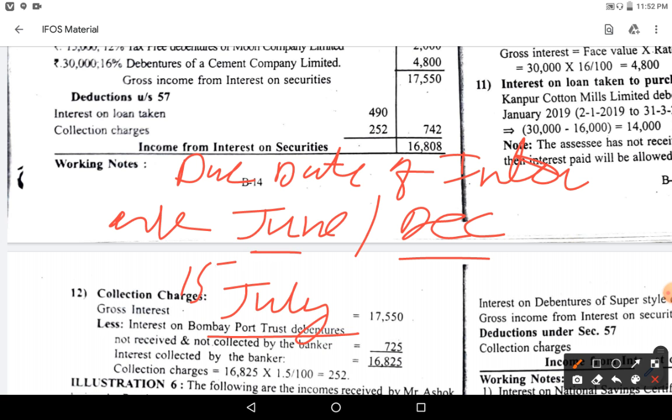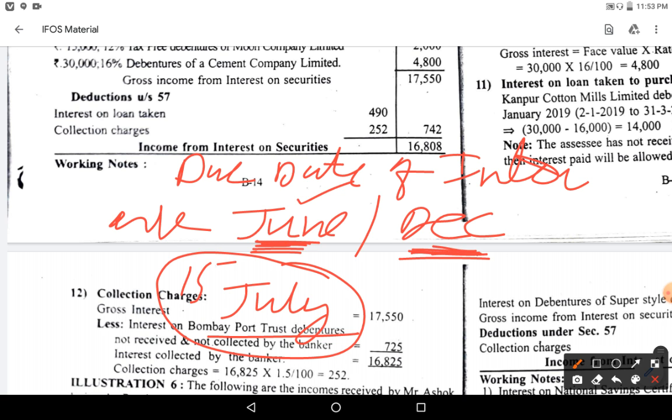But you are receiving interest in June and December. A simple question you ask: at the time of payment of interest due dates, are you the owner of securities? In June, do you have securities? No. So will you get 6 months interest for June? No. This interest you will not receive.